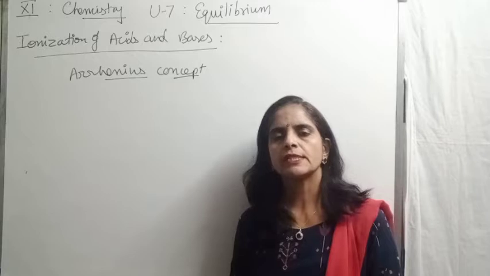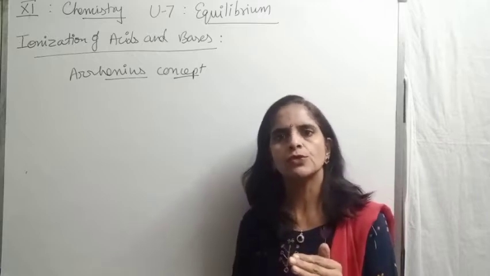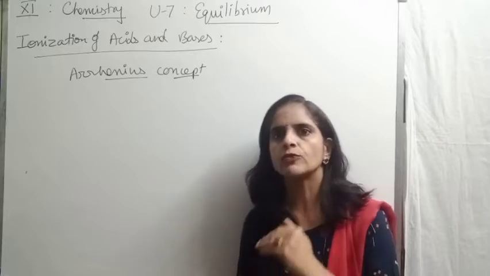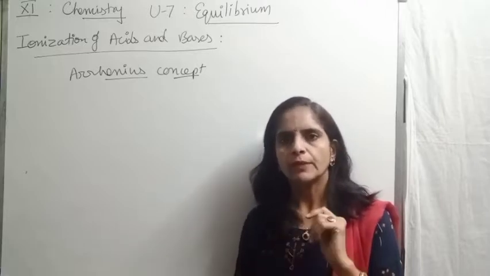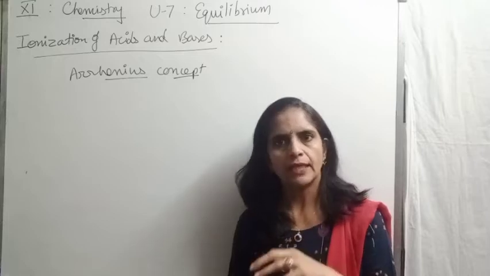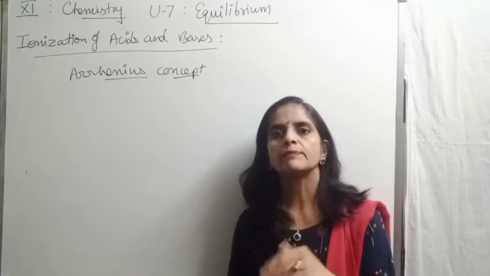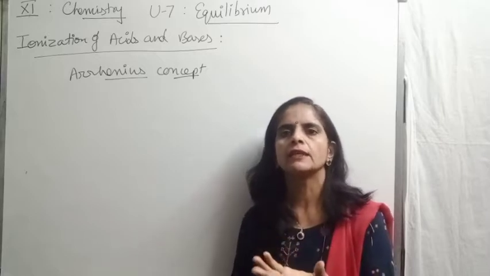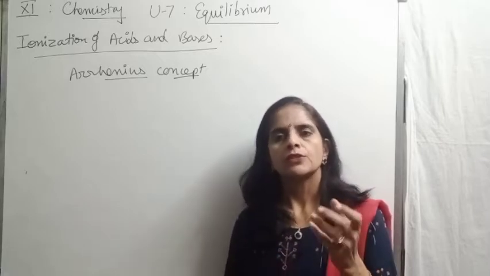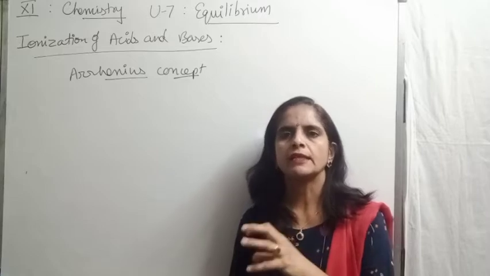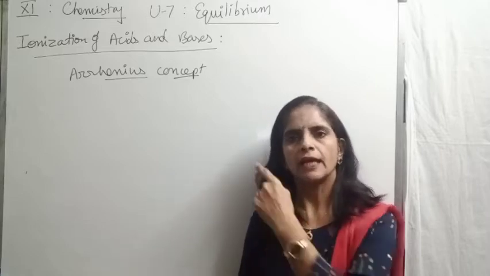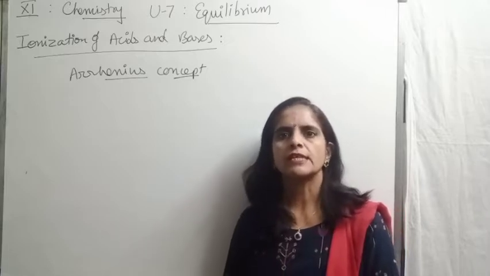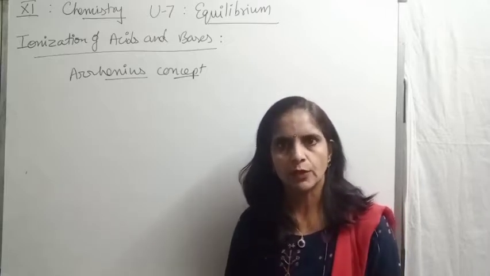As I told you, this is the most widely used, most generalized concept. Why most widely used, children? Because most chemical reactions as well as biological processes, meaning the reactions taking place in living systems, all take place in aqueous medium, and the Arrhenius concept deals with aqueous medium. That's why this is the most important concept.